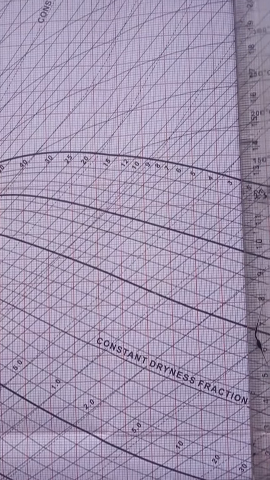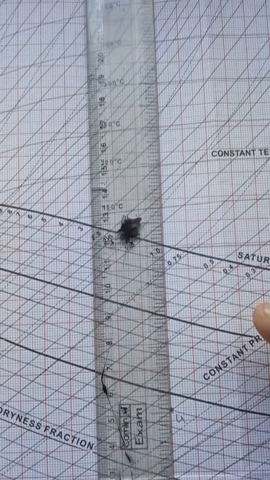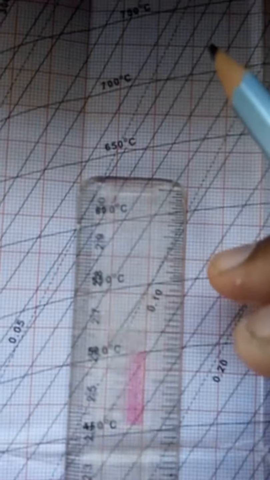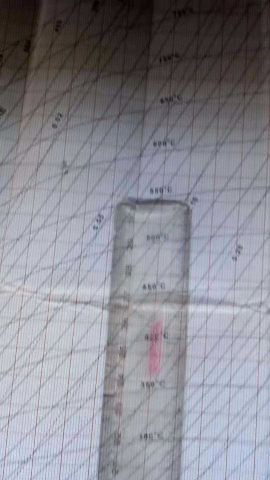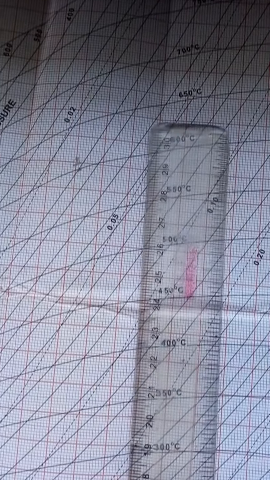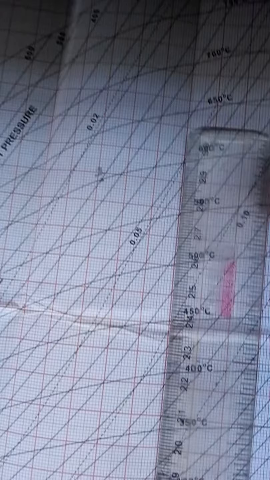So for the third point, I will just take a scale and cut at 600 degrees Celsius to see where it will reach. I have kept the scale here, the 0.4 point is here and 600 is here. Just check, the 600 curve is here and this straight line, I will draw the point here. So 600 is here, yes. So this is point number 3 we have got.